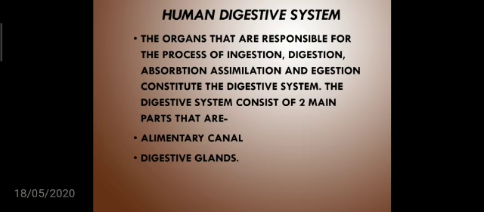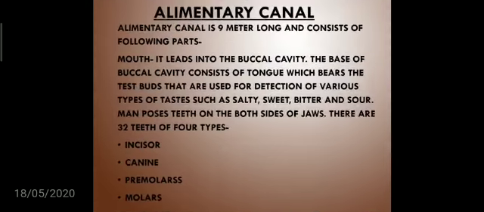We are discussing here the alimentary canal. The alimentary canal is 9 meters long and consists of the following parts. Mouth. It leads into the buccal cavity. The base of the buccal cavity consists of the tongue, which bears the taste buds that are used for detection of various types of tastes such as salty, sweet, bitter and sour.